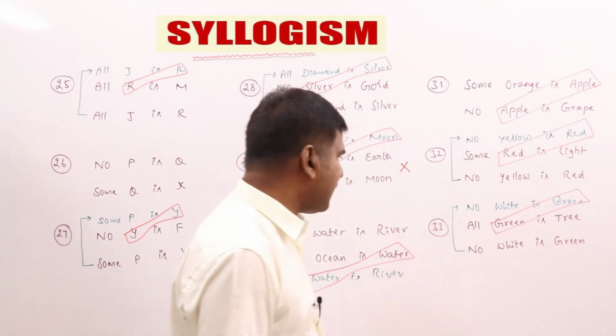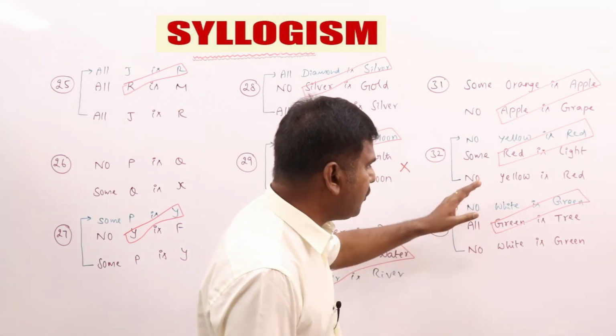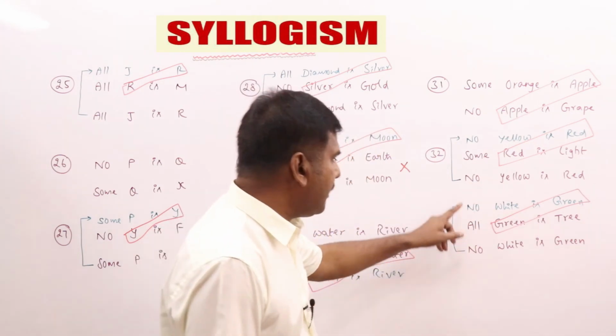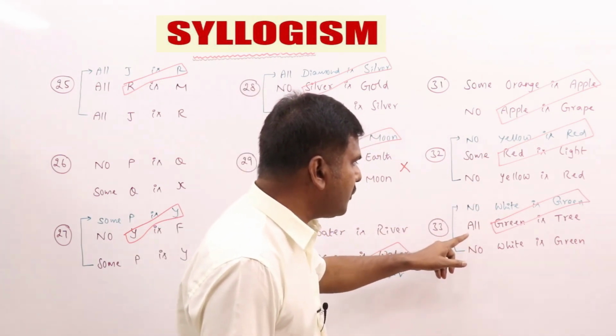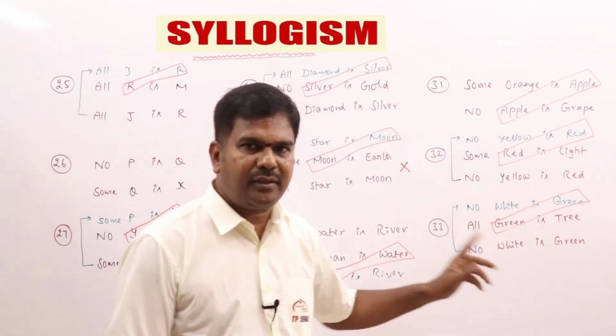Okay, the last one, 33. All green is tree, no white is green. By interchanging the statements, you can make proper alignment, right? So now E plus A is O star. O star means O reverse. What is the answer? Some tree is not white.